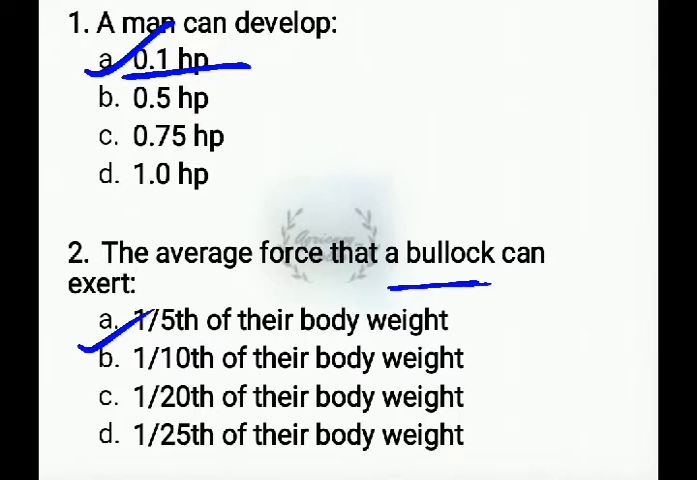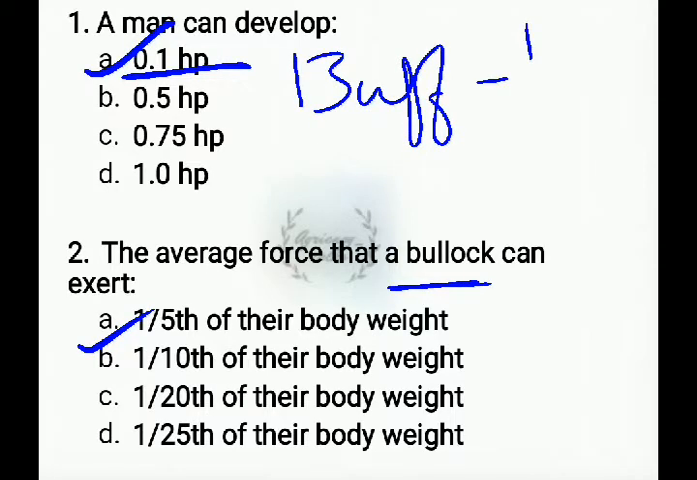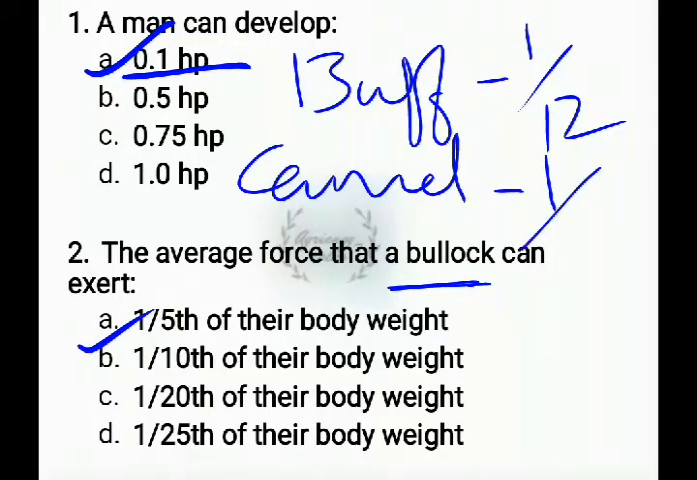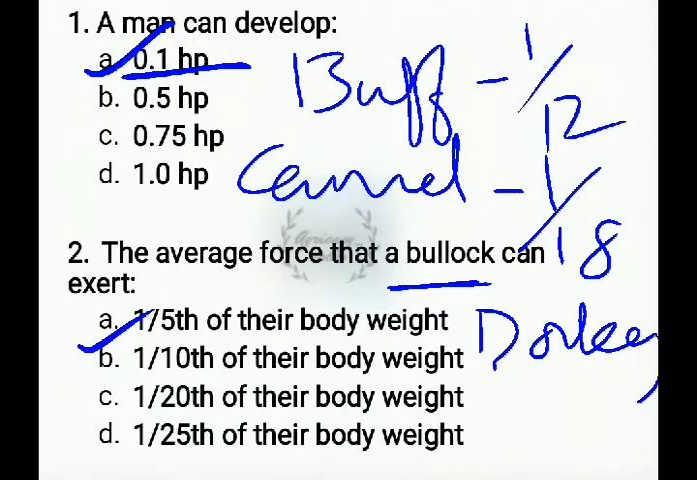If instead of bullock they ask buffalo, then it is 1 by 12th of their body weight. Coming to camel, it is 1 by 18th of their body weight. If they ask donkey, then it is 1 by 32 of their body weight.